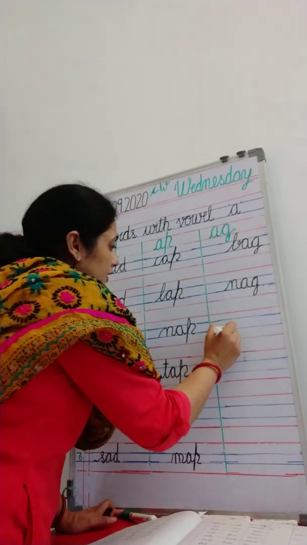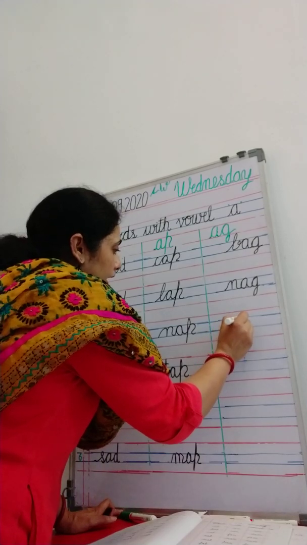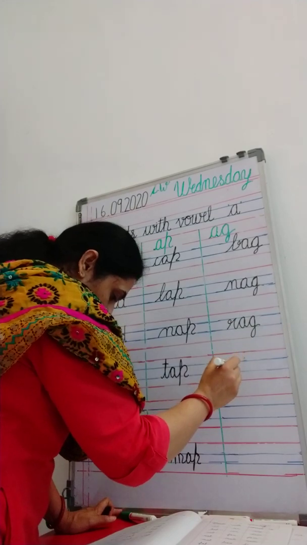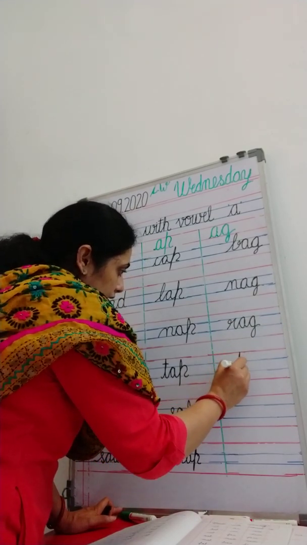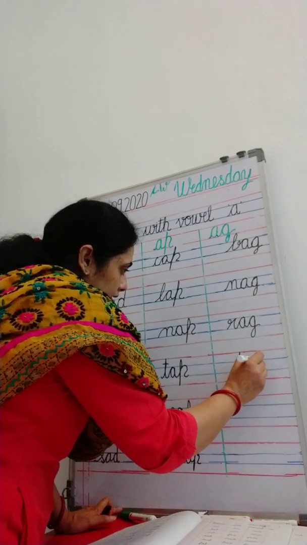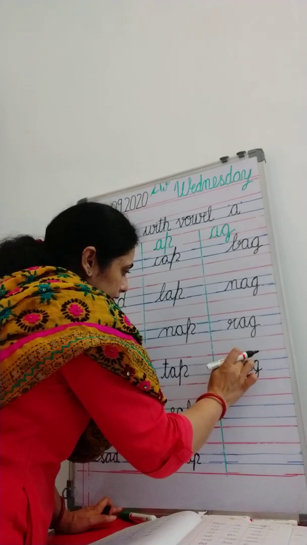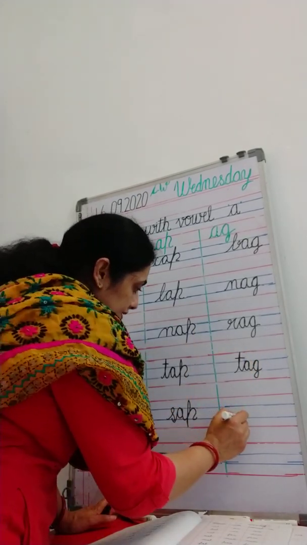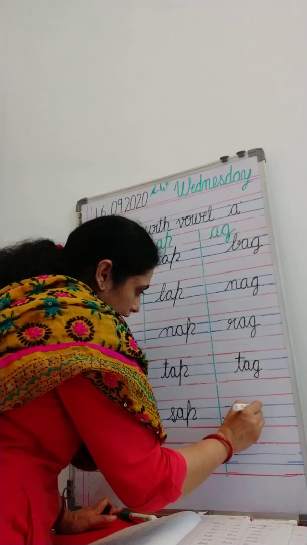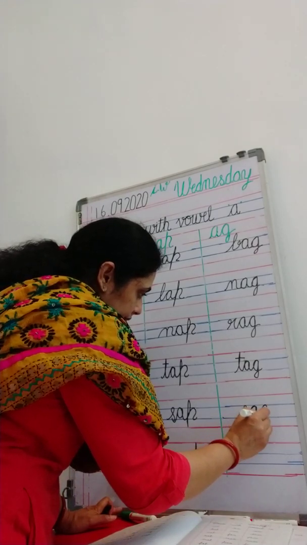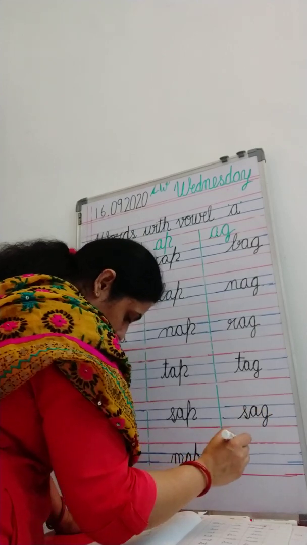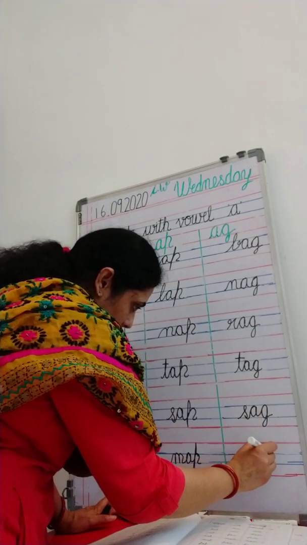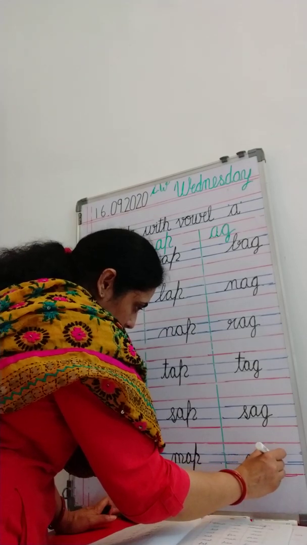Rag, R, ag, rag. Tag, T, ag, tag. Sag, S, ag, sag. And the last word is W, ag, wag.